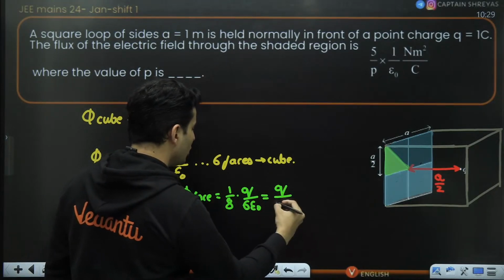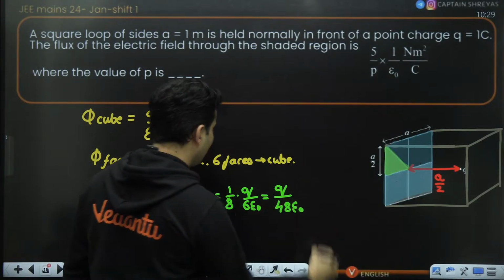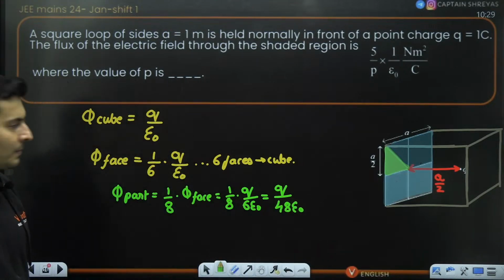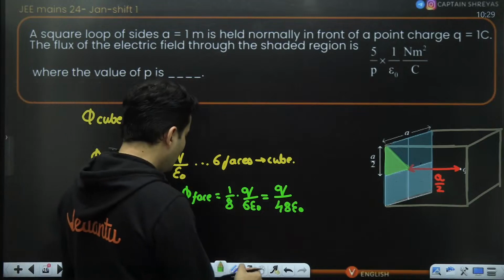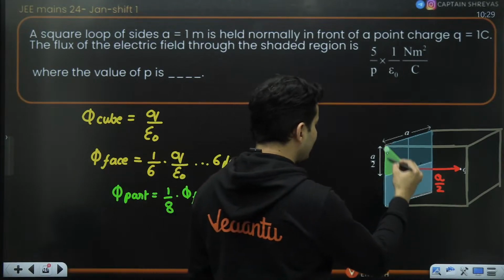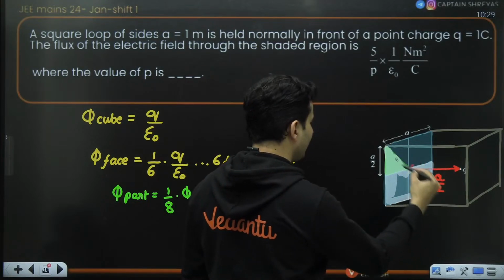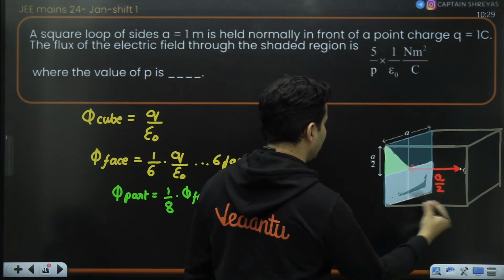So this will be q by 48 epsilon naught. I hope this is clear. Now the question is, how much flux is there through the shaded region? This is that shaded region, if I'm not wrong. Yes, this is that shaded region.